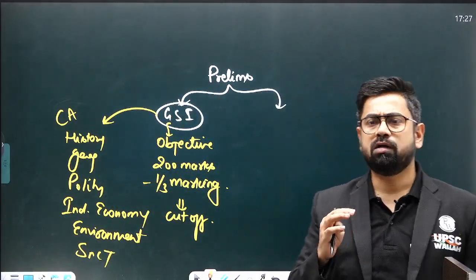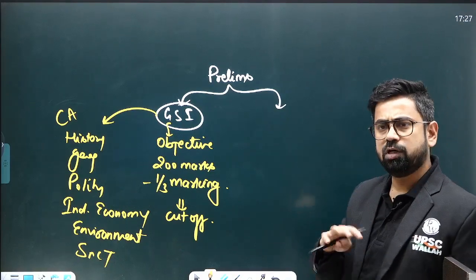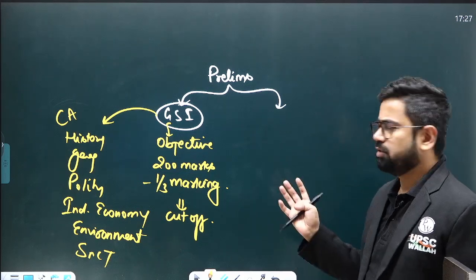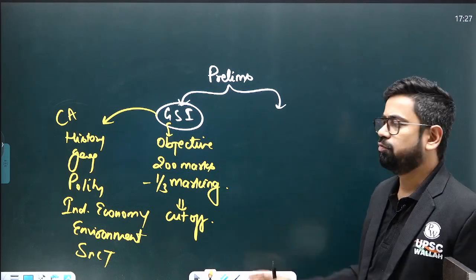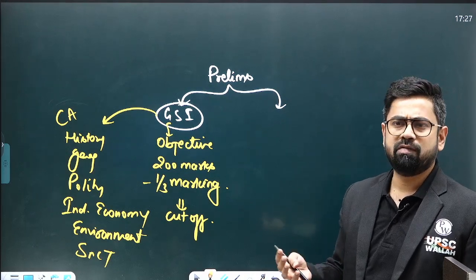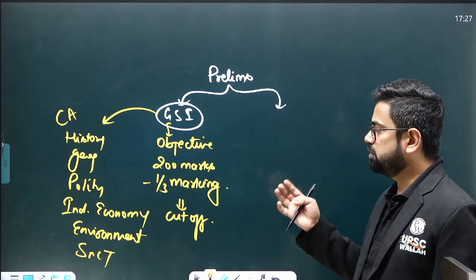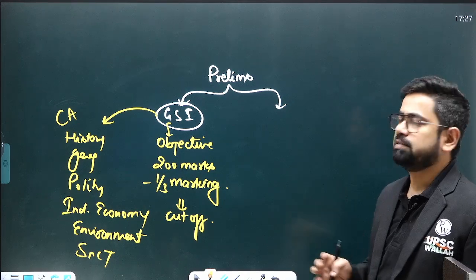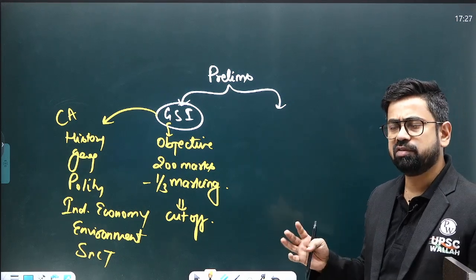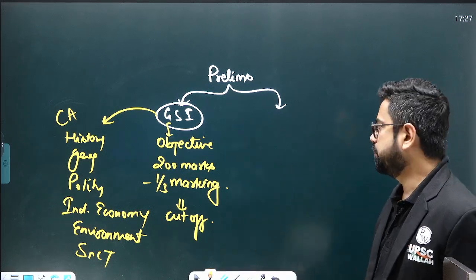There will be 100 questions, right, of total 200 marks, and you have to basically clear the cutoff over here. Cutoff depends upon the preparation level and how the aspirants do in the examination, right? So history, geography, polity, economy, environment, science and tech, current affairs, these are some 7 subjects you need to prepare to basically get through prelims examination.